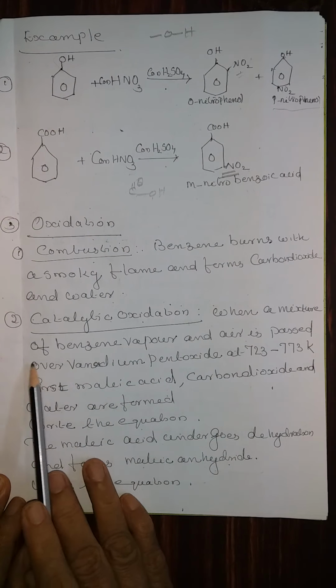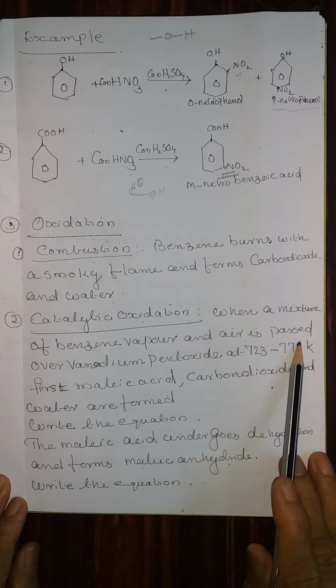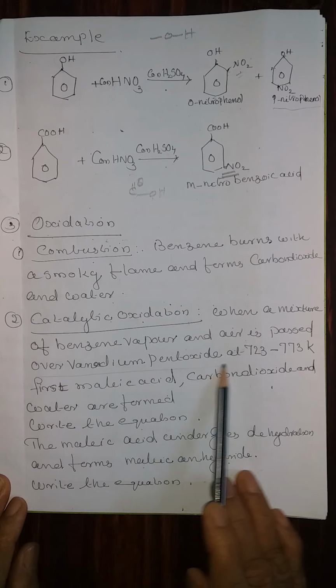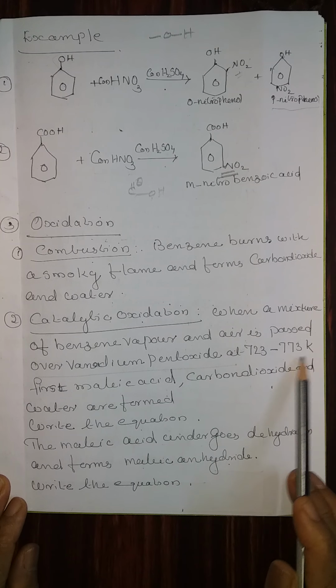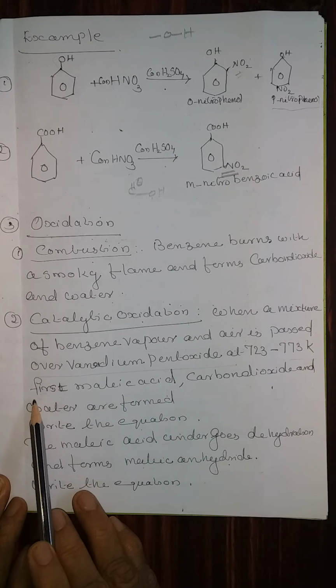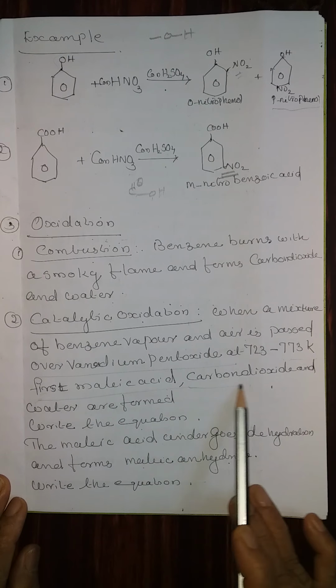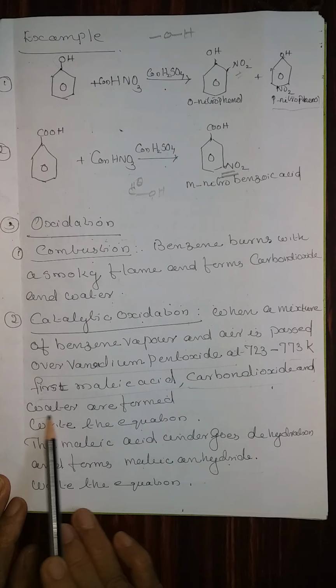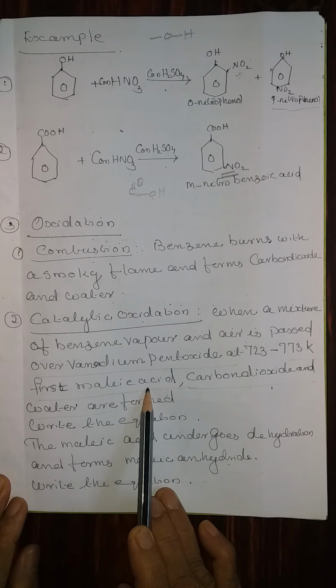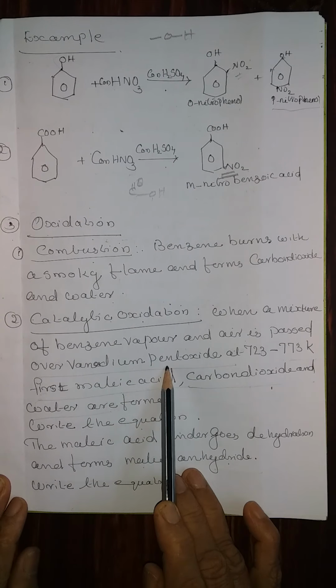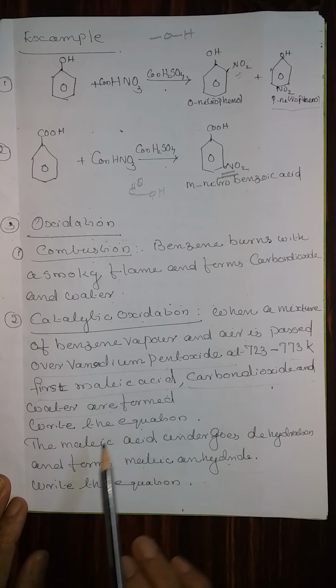2. Catalytic oxidation. When a mixture of benzene vapor and air is passed over vanadium pentoxide at 723 to 773 Kelvin, maleic acid, carbon dioxide and water are formed. Write the equation. You must know the formula of maleic acid, vanadium pentoxide and benzene.